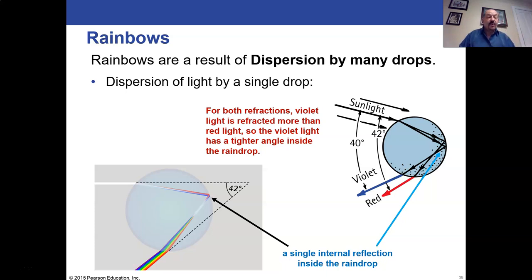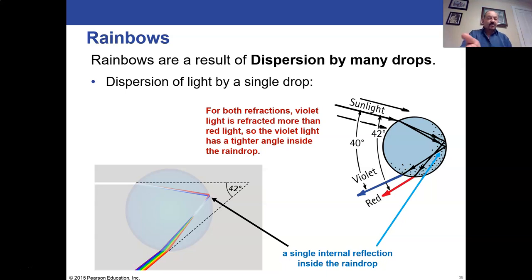However, you only get to see one single frequency from that raindrop because each of the different wavelengths of light, each of the different frequencies of light exiting a single raindrop, are coming out at different angles. So depending on where you're standing, you're only going to see one of those rays hit your eyes. So you'll only see one color from each raindrop.